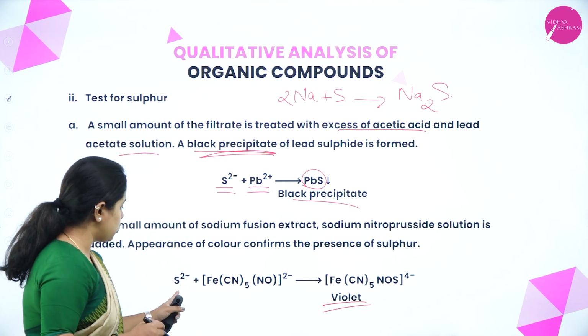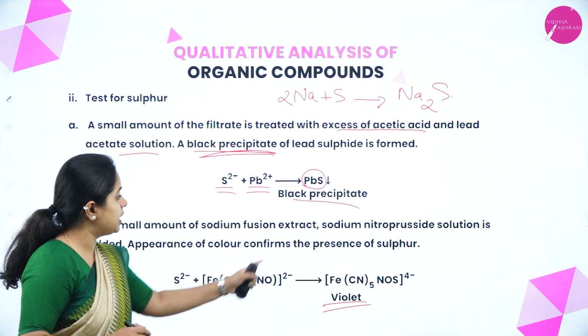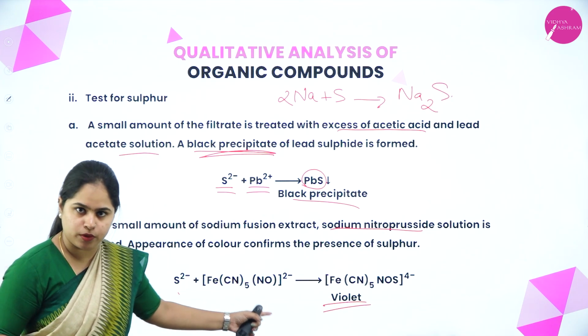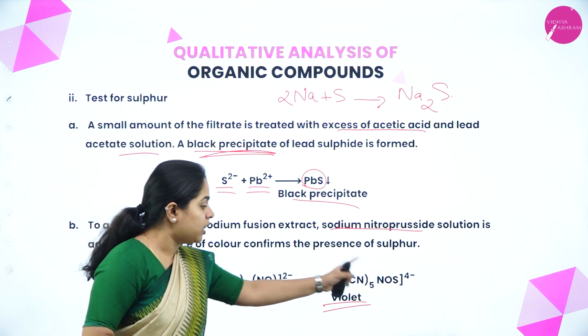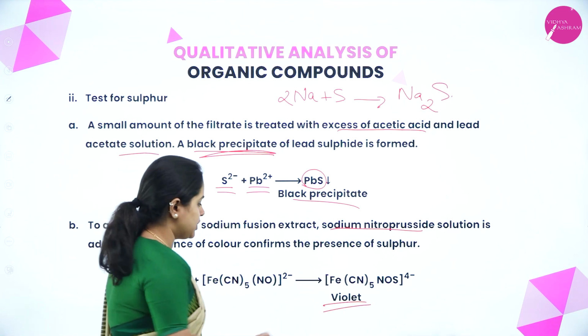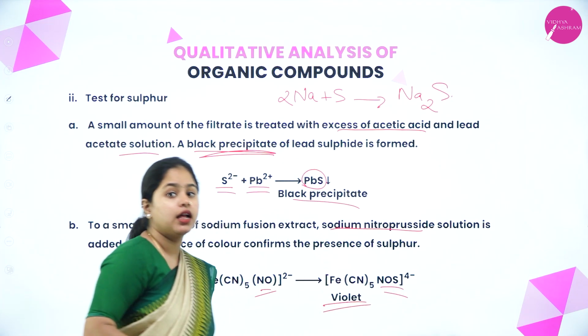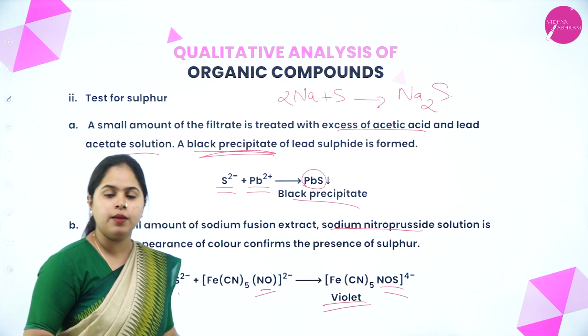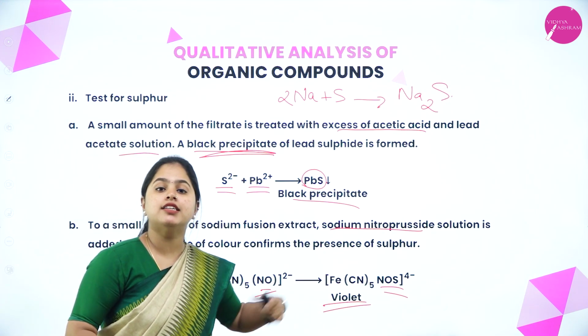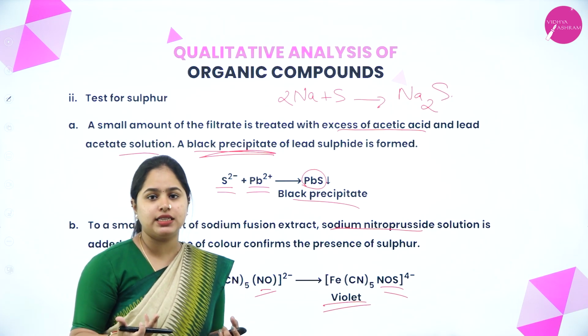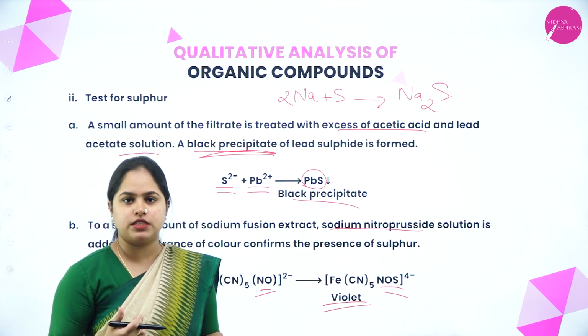Now if you react it with sodium nitroprusside, we will get a violet color. As you can see, it is just NO here and NOS here, so the sulfur is also present in the product. The color changes to violet.